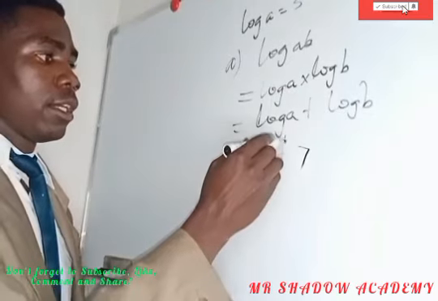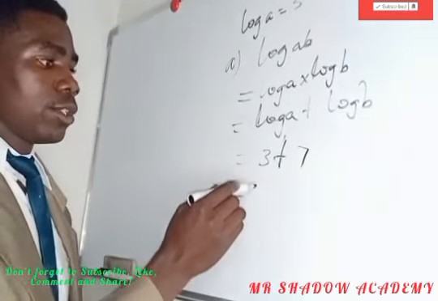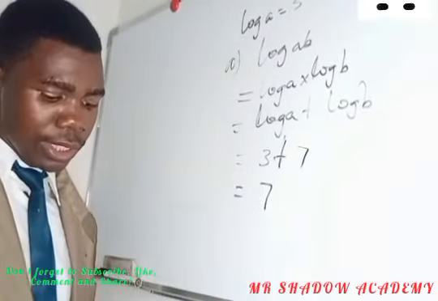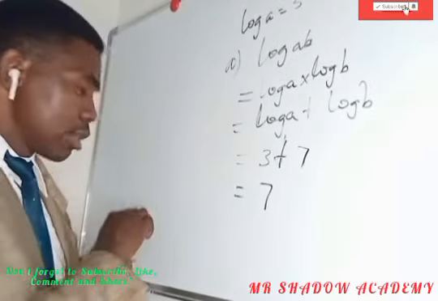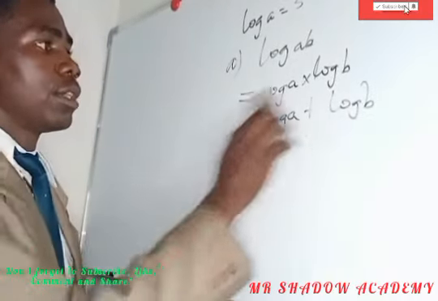So 3 plus 7 is equal to 10. So the solution is 10 since they are conditional logarithms. Let's move on.